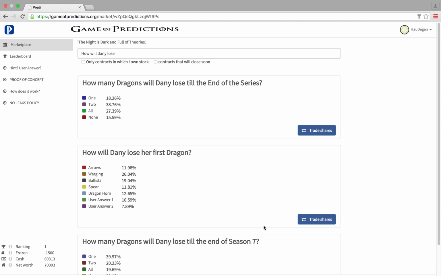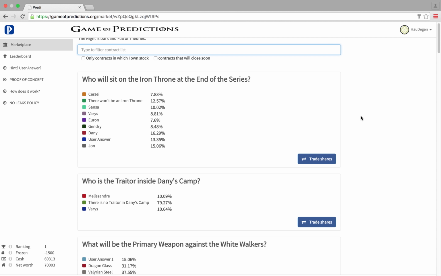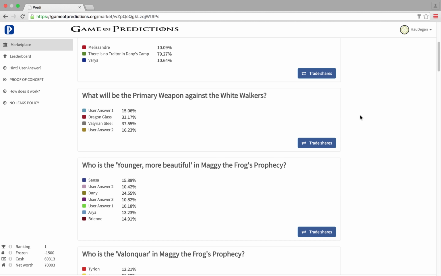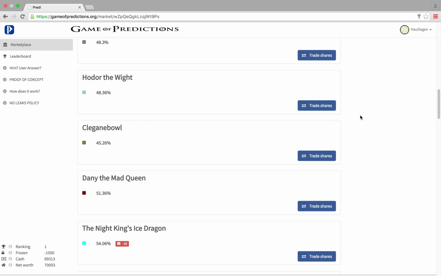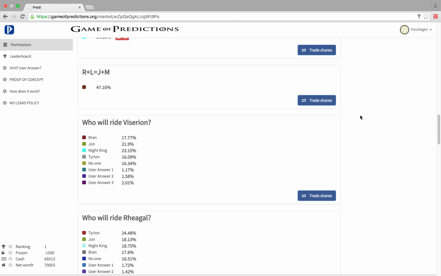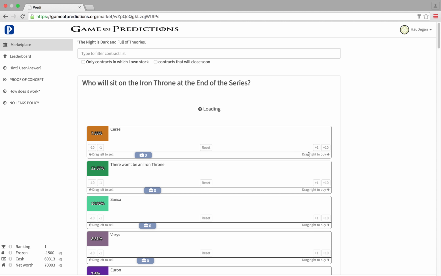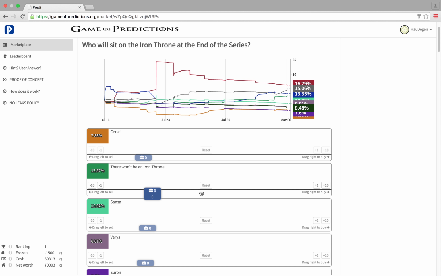Since this platform lives off user content, please add hints, discuss them, and try to figure out the remaining user answers. Note that there will be a prize for the top traders at the end of each season. More information on this will follow. Also, please keep in mind that this is a prototype, so feel free to give any feedback. As of now, you know enough to get started on the one and only Game of Thrones prediction market.